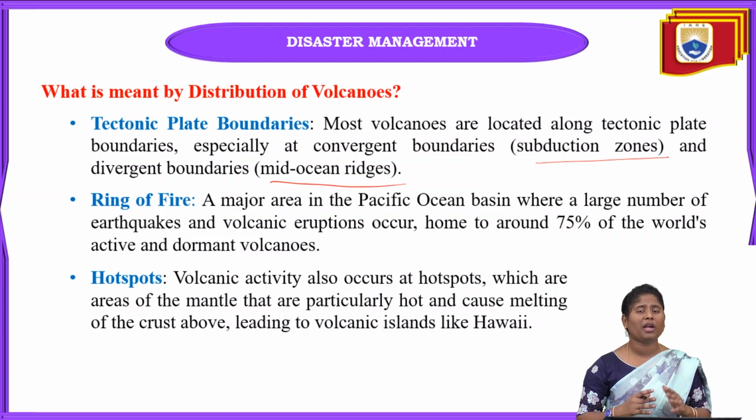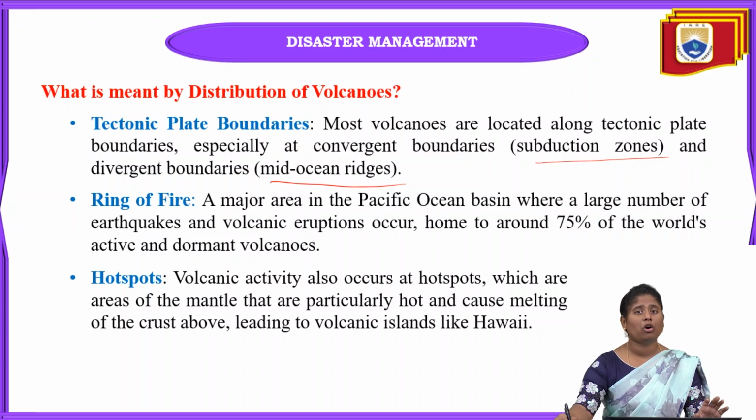Those volcanoes went extinct almost some decades ago, and in the future they also can't form again. Overall, 75% of the world's active and dormant volcanoes can be seen in this area, the ring of fire, situated in the Pacific Ocean.